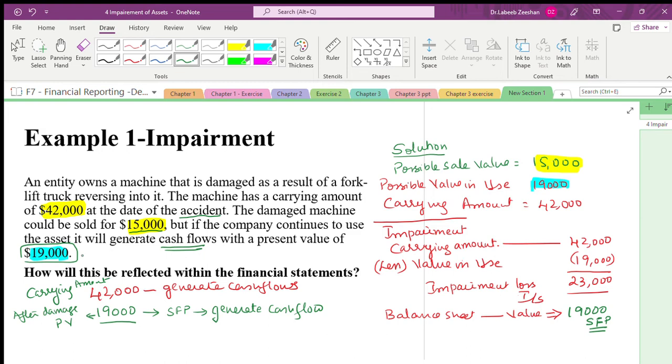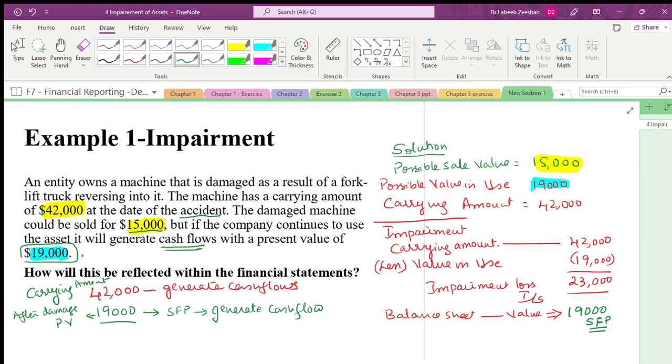I will give a very practical example. Take some person X. X is having a car. Its value is 42,000. Now, X has met with an accident. The car has been damaged, a little bit damaged. Now what will happen? The value of the car will not be 42,000.